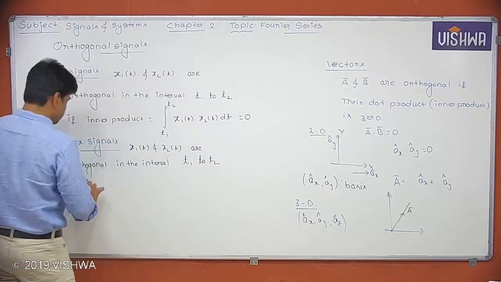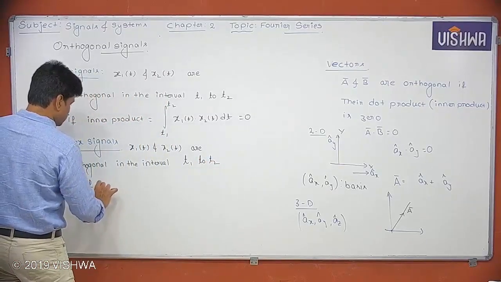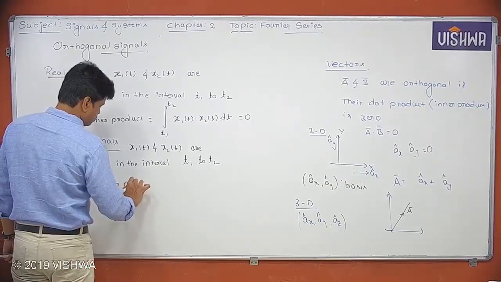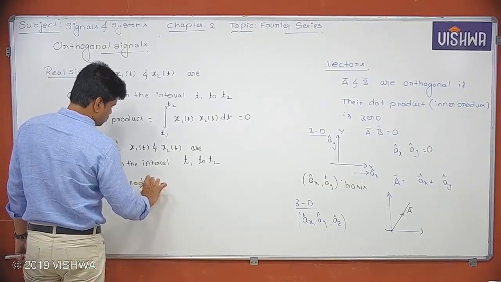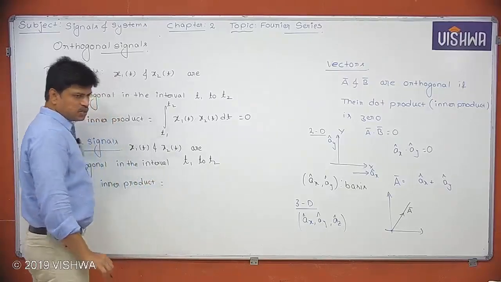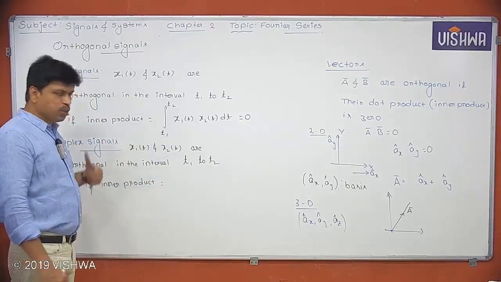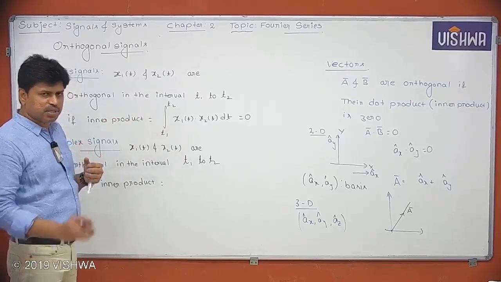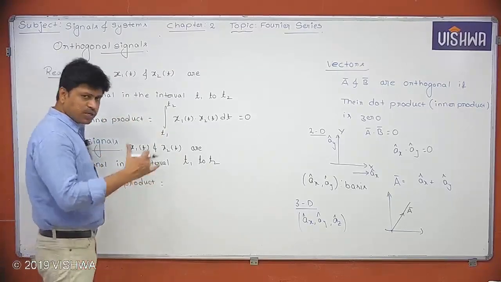If the inner product is equal to zero. So for a complex signal, what is the inner product? It is exactly similar to that of real signals, but a minor change is there. What is that minor change?